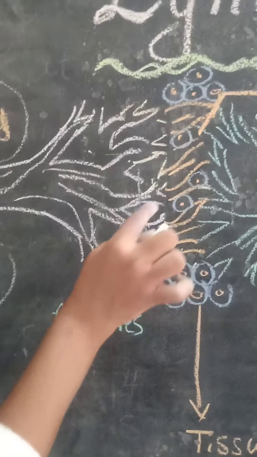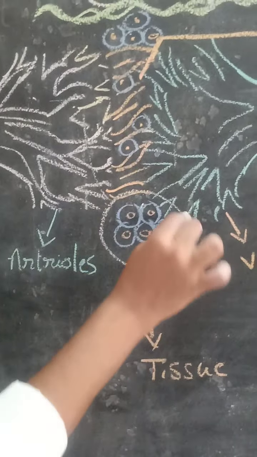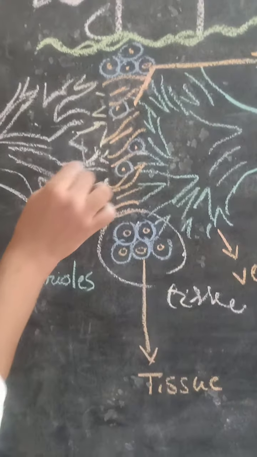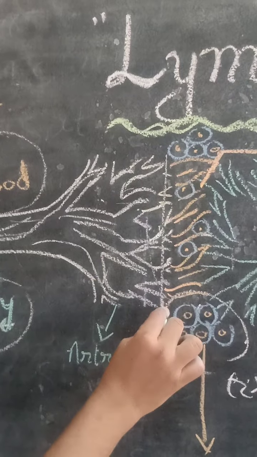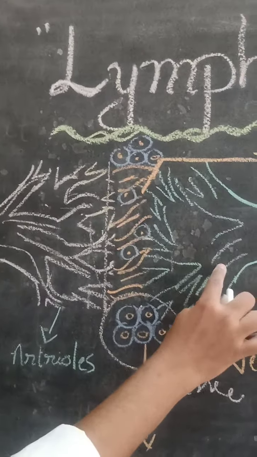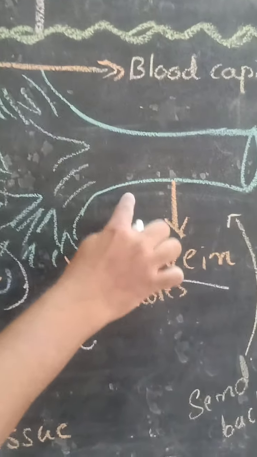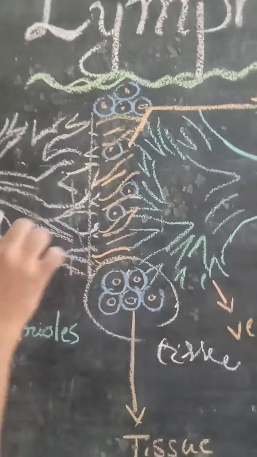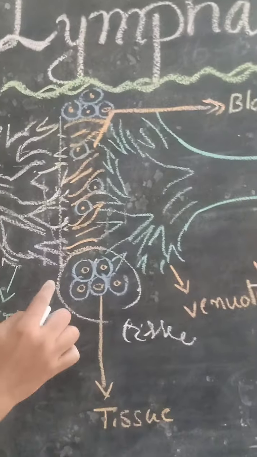So these blood capillaries will supply the oxygenated blood to cells, and a group of cells is known as tissue. So the arteries will end with the capillaries. The veins collect deoxygenated blood from all parts of the body. Those blood vessels are known as veins. So again the veins will start. The arteries will end with capillaries, and veins will start with the capillaries.